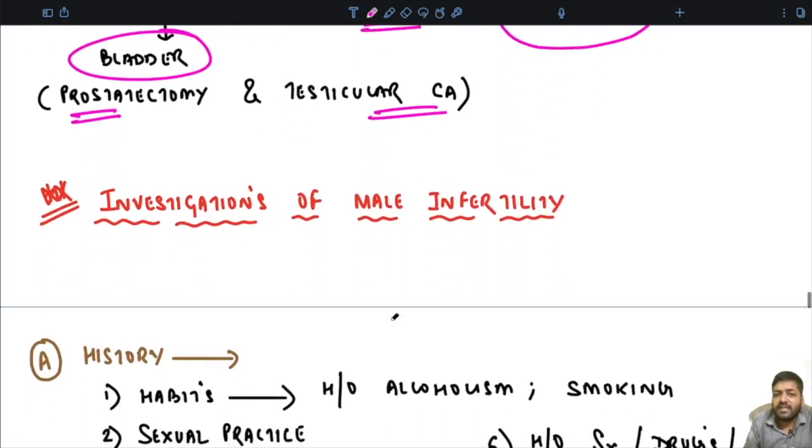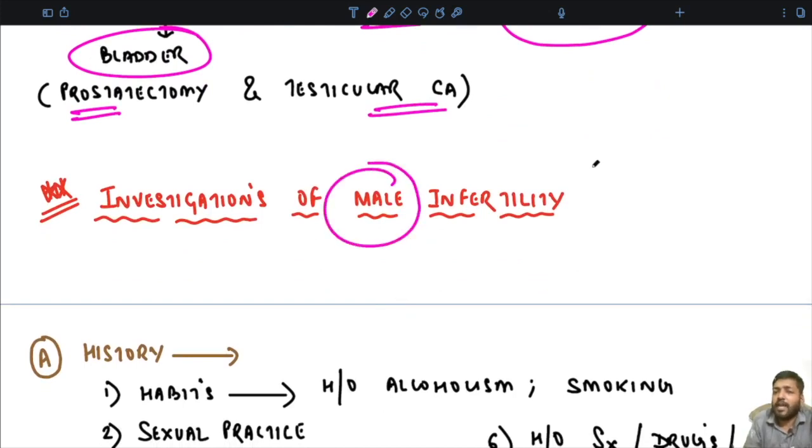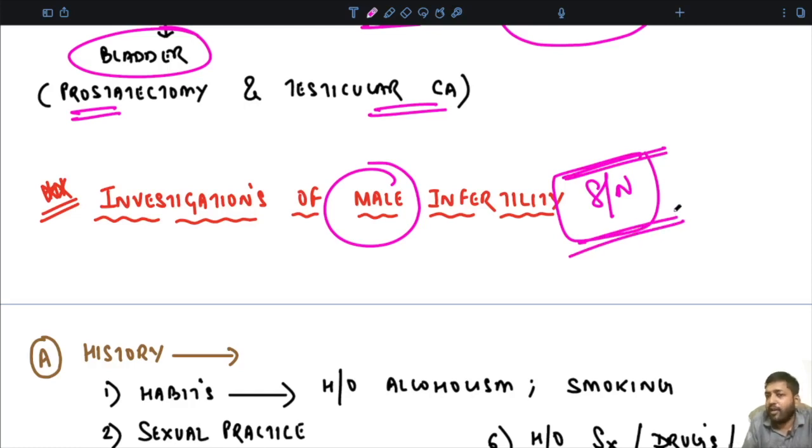So how do you investigate a case of male infertility? Sometimes male infertility is asked as a full 10-mark question, or sometimes they might just ask you a short note, a 5-mark question, on the investigations of male infertility. So whatever the question, you should always write the investigations, because as a pathologist we are here to be a detective; we have to investigate a case. So investigations of male infertility should always be included in your answer.